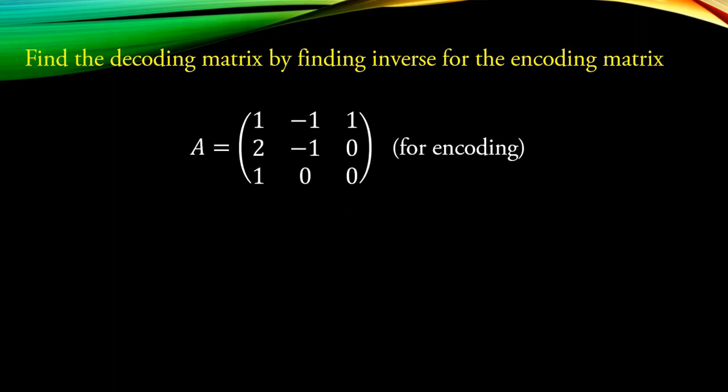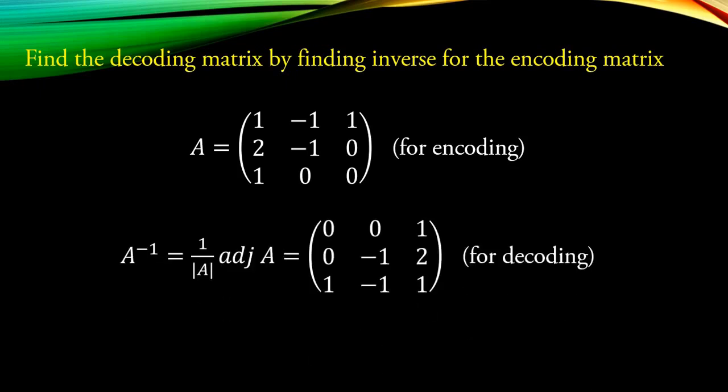So A is equal to [1 -1 1; 2 -1 0; 1 0 0]. This is the encoding matrix. Find A inverse, which is easy and which we have already solved, or I will give you the link in which I have already explained how to find A inverse. With that, you can find the decoding matrix. Now do the same process again. We decode the message by post multiplying by A inverse.